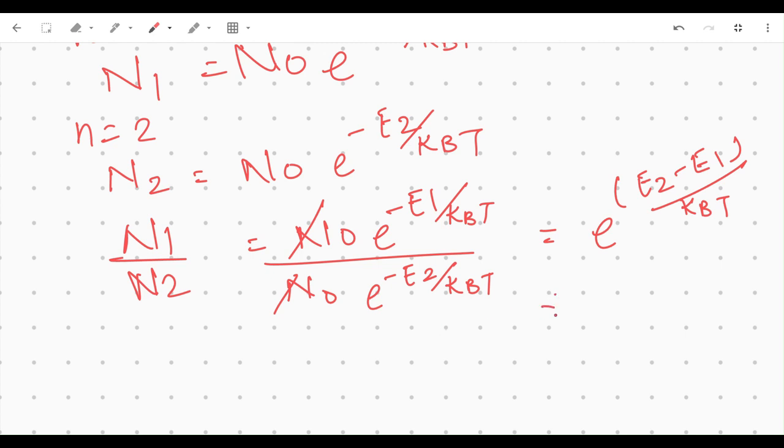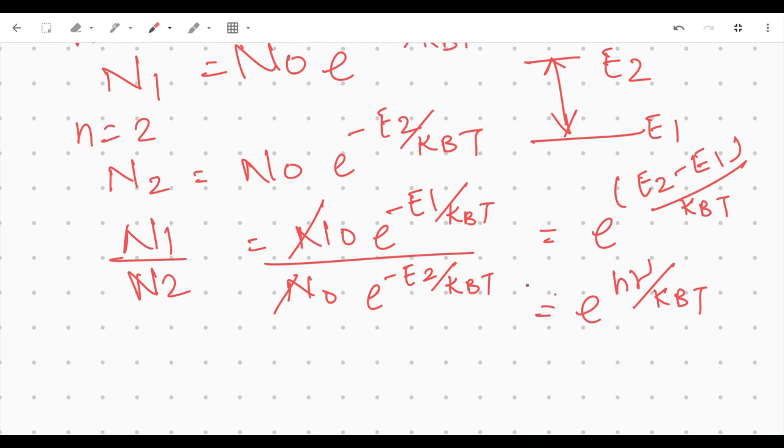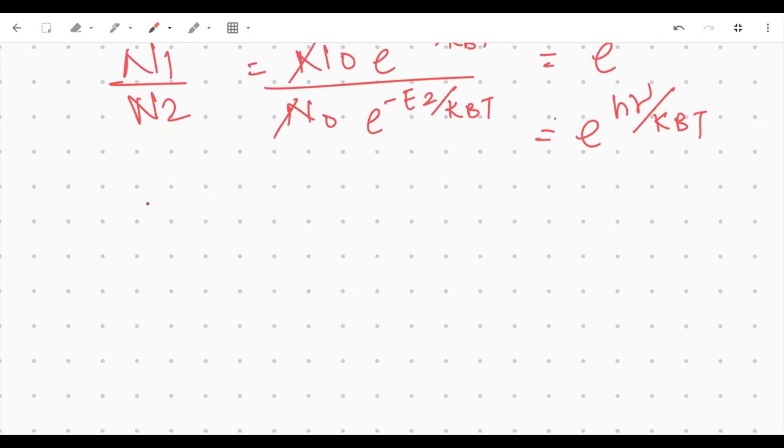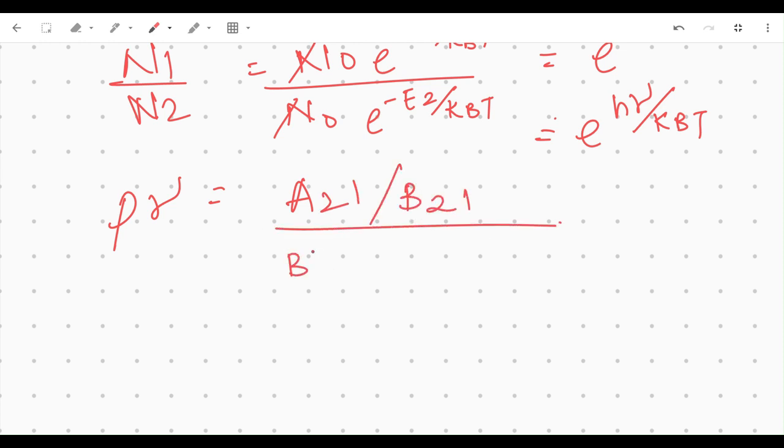And E2 minus E1 is nothing but the energy gap difference between E2 and E1. That difference is the exact amount of energy that will be provided by the external energy force. So it is nothing but h nu divided by kBT. Okay, so what do we have now? We have rho nu is equal to A21 by B21 divided by B12 by B21 into e to the h nu by kBT minus 1.